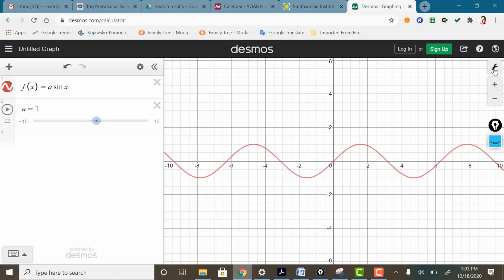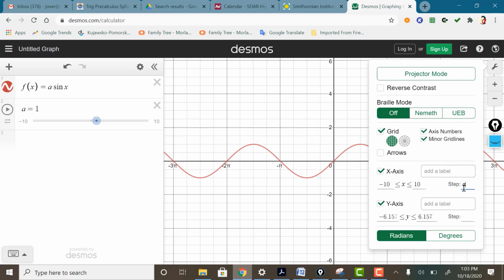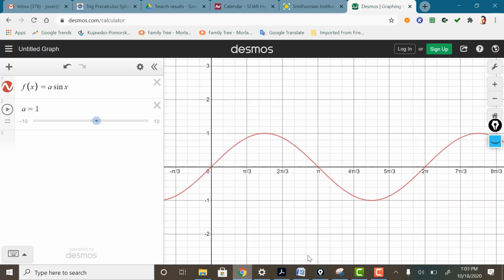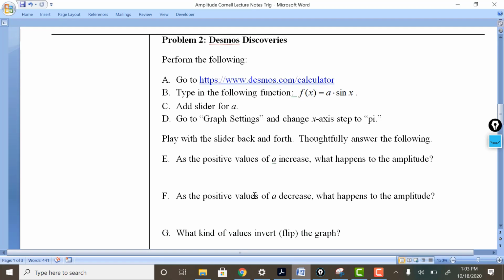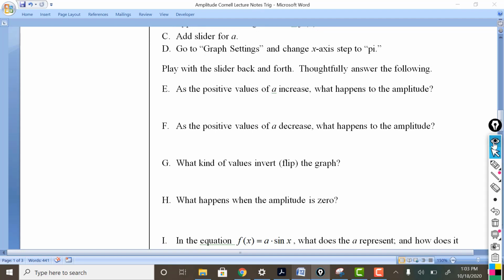Let's go over here to settings, graph settings, and change the steps. I want to type in the word pi. It'll automatically make it into pi. I want to keep it in radians. I'm going to zoom in just to see a little better what's going on. What I want you to do at this point is answer E, F, G, and H on your own. We'll come back and talk about it in a moment.